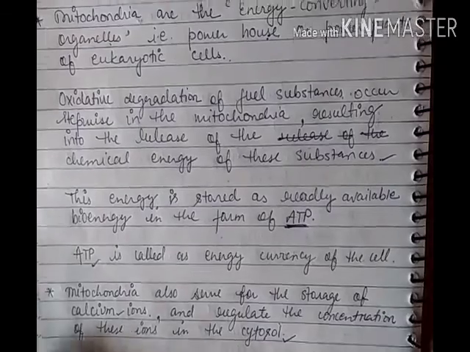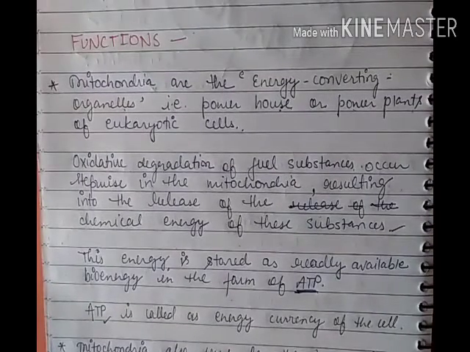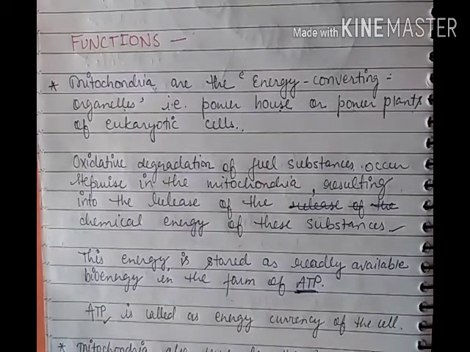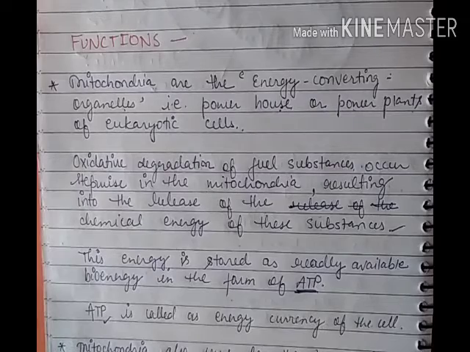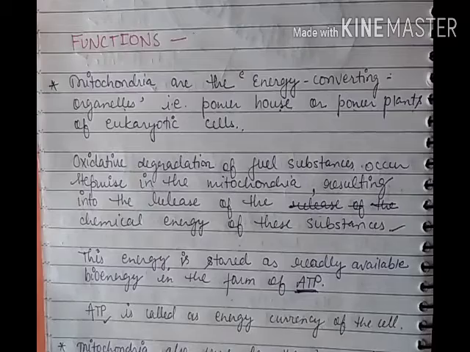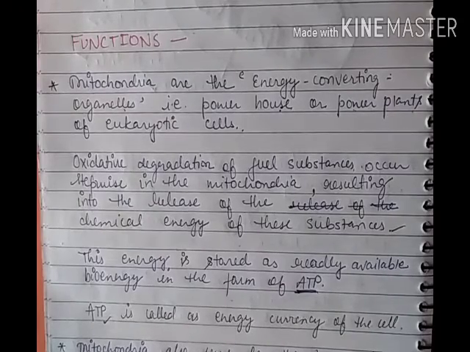So this is the basic function of the mitochondria. The main function of the mitochondria is the production of energy for the cell, and the second work is the storage of calcium ions.